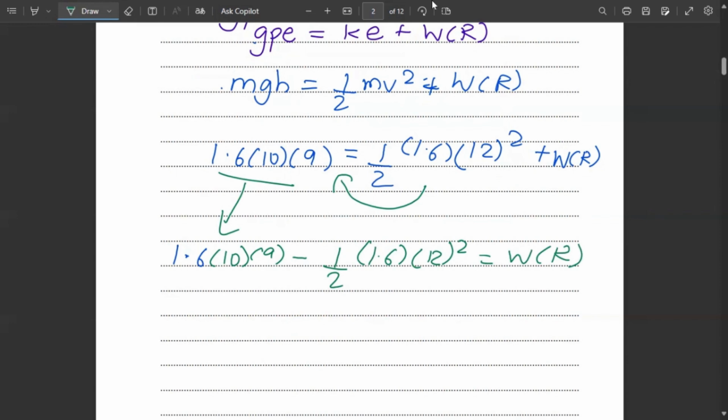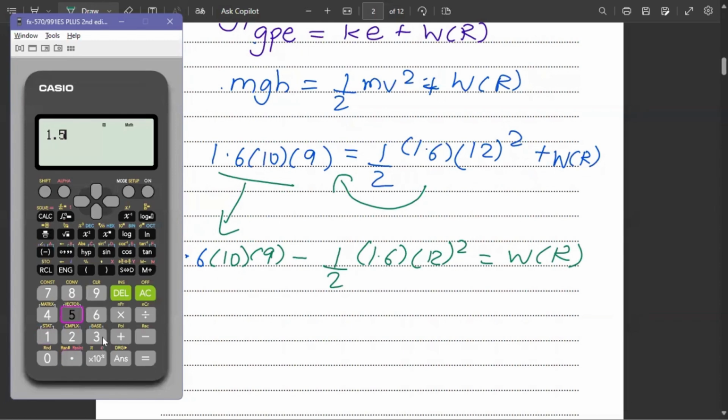Now we can put this in the calculator. 1.6 into 10 into 9 minus 1.6 upon 2 into 12 square. So the answer is 144 upon 5, which is 28.8.